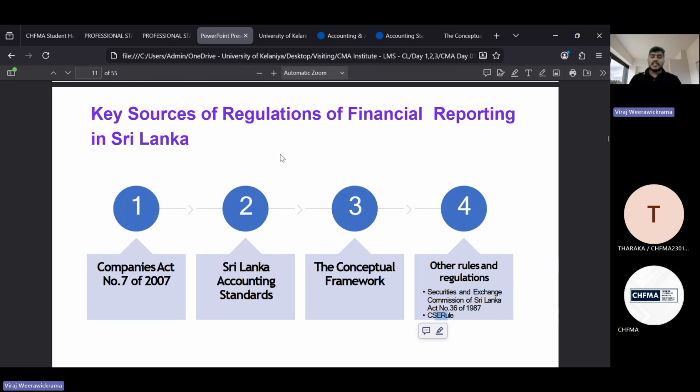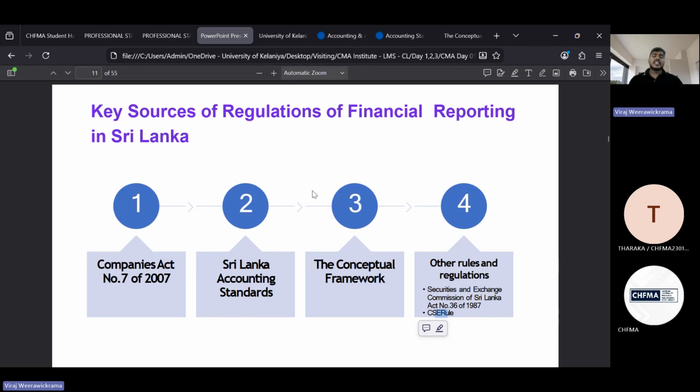And when it comes to financial reporting, when you are preparing financial statements, we have to comply with these areas. We have to respect the domestic rules and regulations. Now, yes, we are applying accounting standards, but when you are going to do it practically, we have to respect the existing rules and regulation system in the Sri Lankan context.